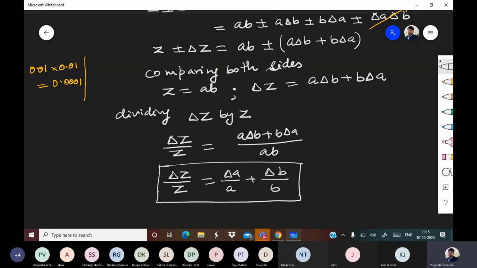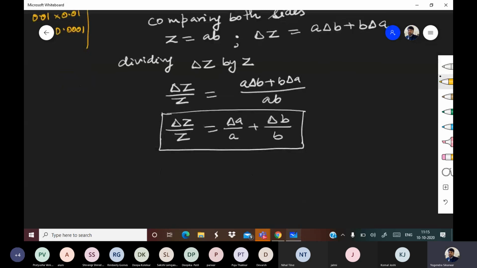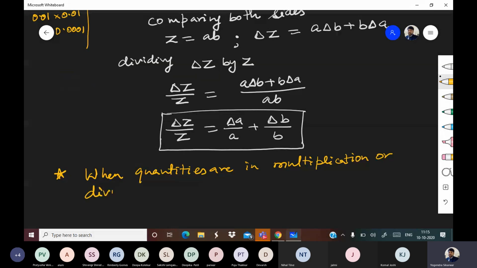So what is the important concept here? When quantities are in multiplication or division, their relative errors get added.